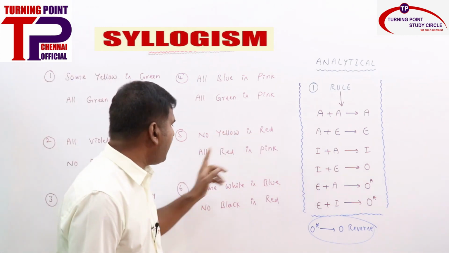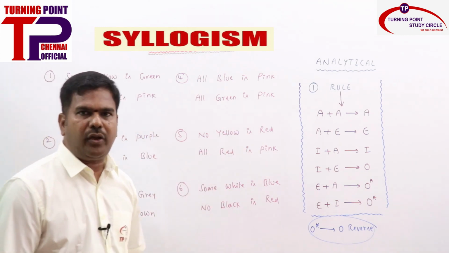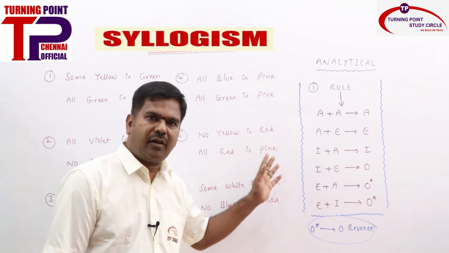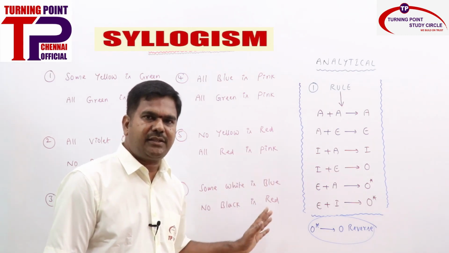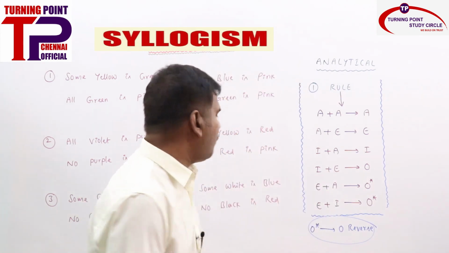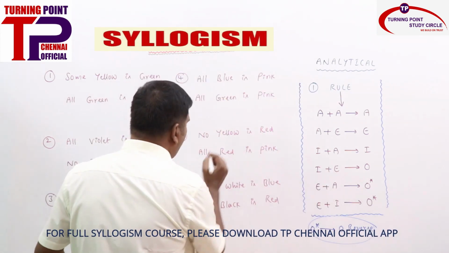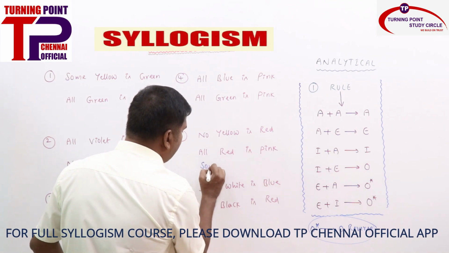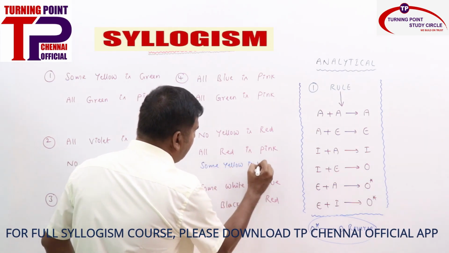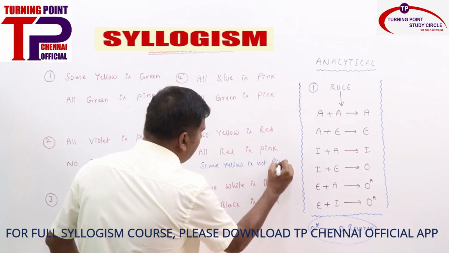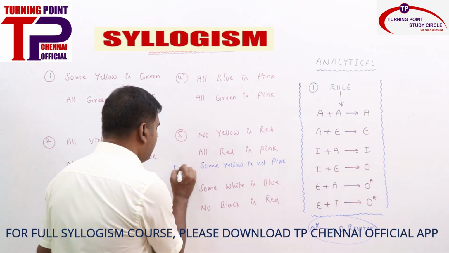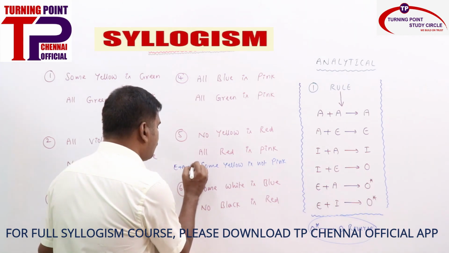Come to the fifth one. No yellow is red, all red is pink. Is it properly aligned? Yes. Common term: predicate of the first statement, subject of the second statement. What is E plus A? O star. You first write O. What O will you get? Some yellow is not pink. So E plus A is O star.